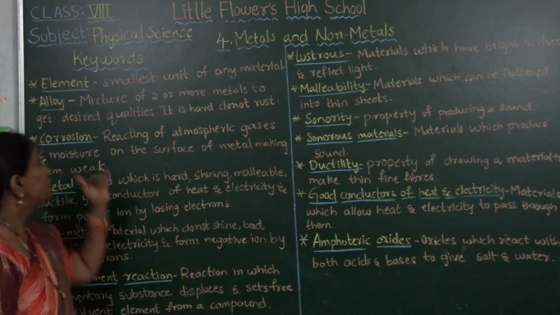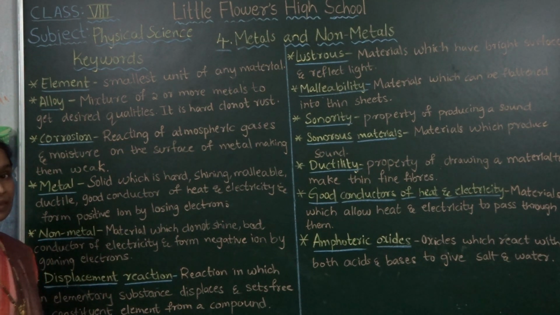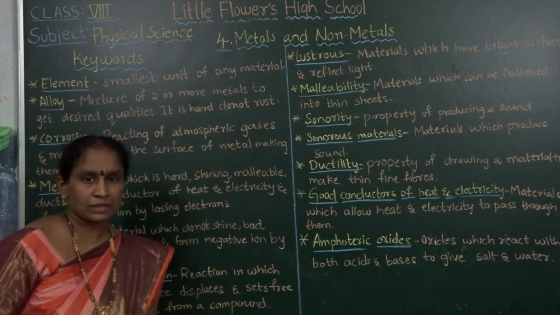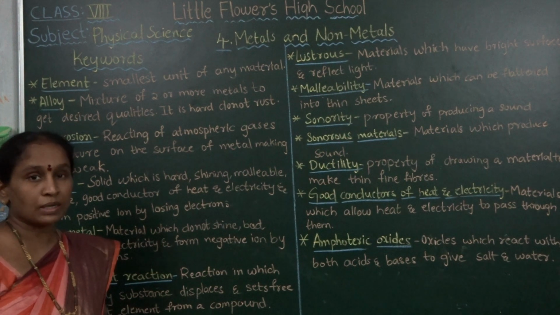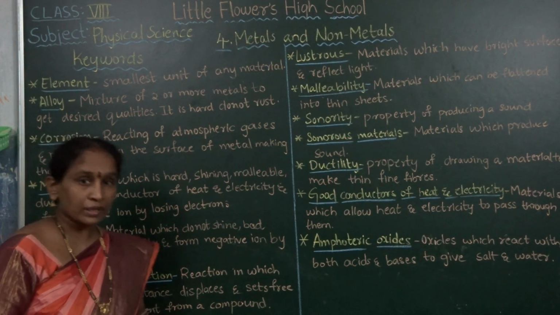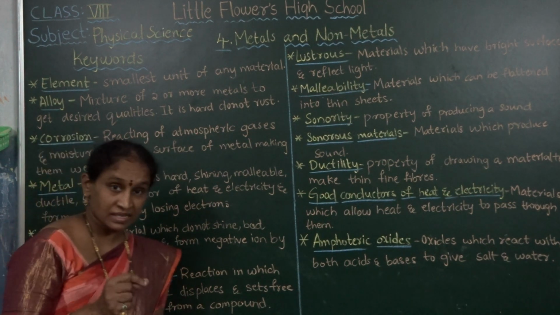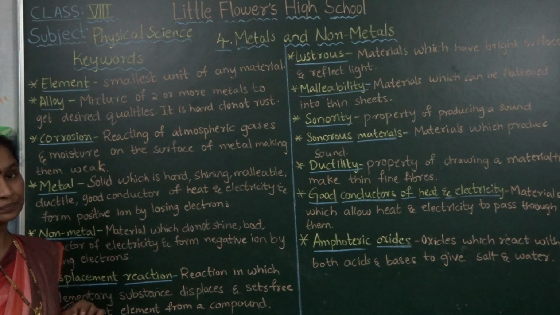First one, element. What is an element? The element is the smallest unit of any matter. The smallest particle, the smallest unit of any matter, is called an element. Without elements, no matter exists. Matter exists only with the combination of elements.